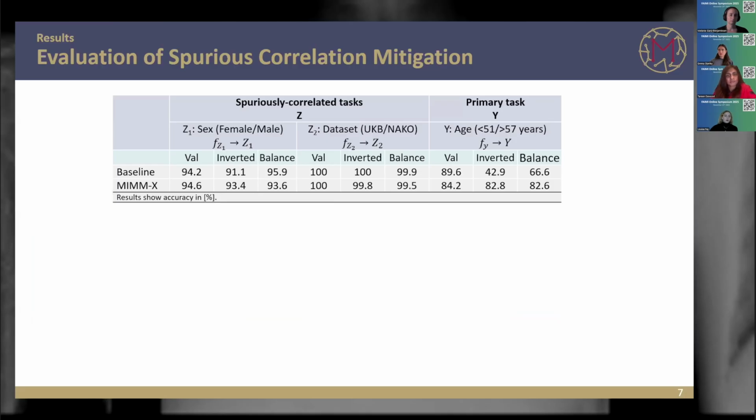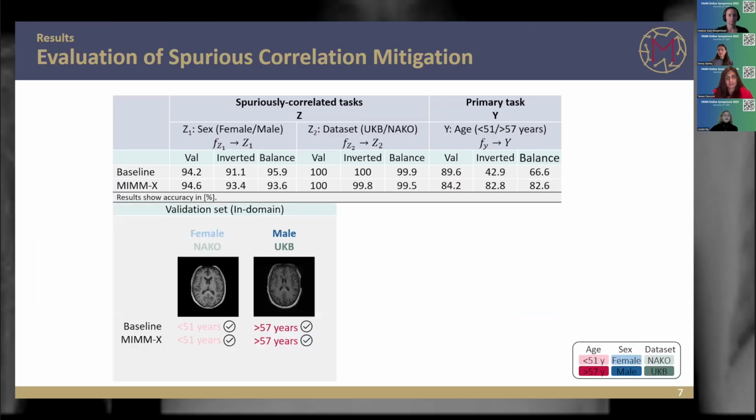For our model, our framework, this didn't happen, because we have quite robust, quite stable accuracies across all data sets. And this tells us that we were able to avoid the shortcut learning and could actually base the predictions on the age-related features.